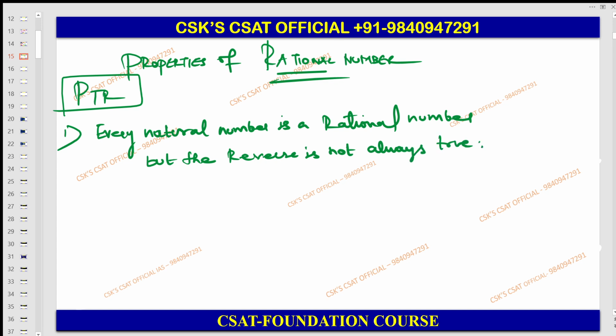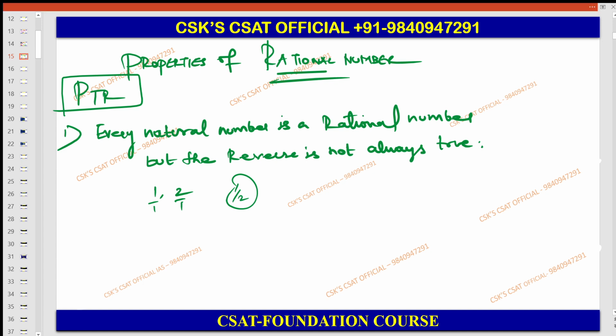This is a very important point. For example, 1 can be a rational number, 2 can be a rational number because the denominator here is 1. But 1 by 2 remains a rational number, but not a natural number.